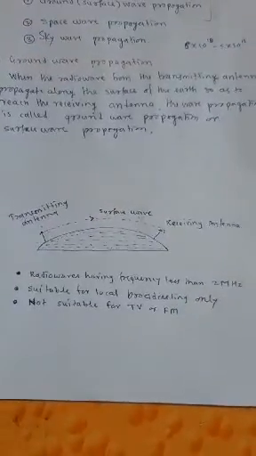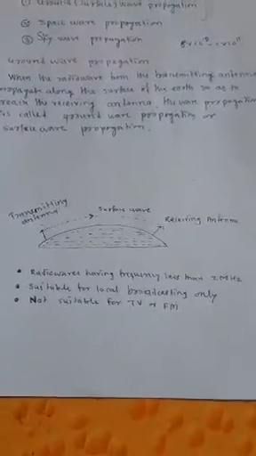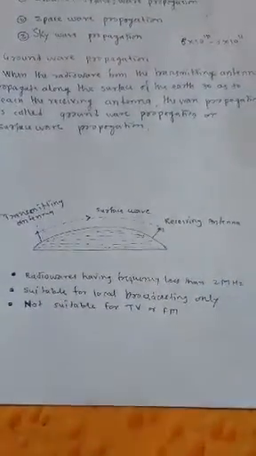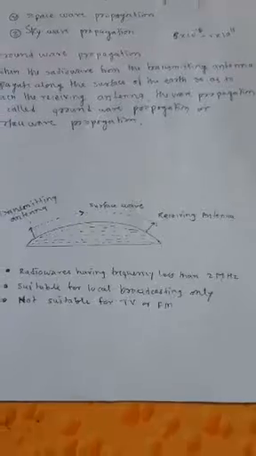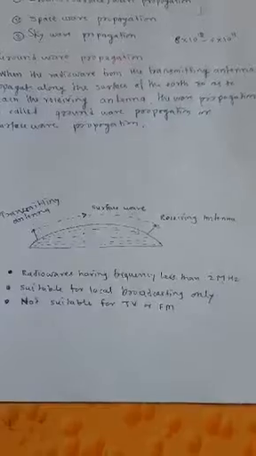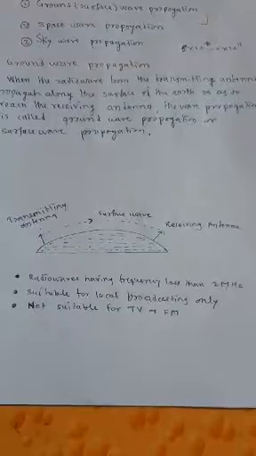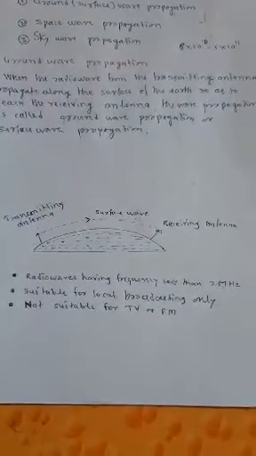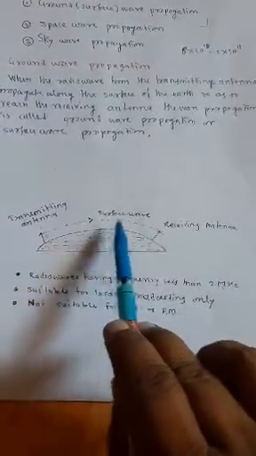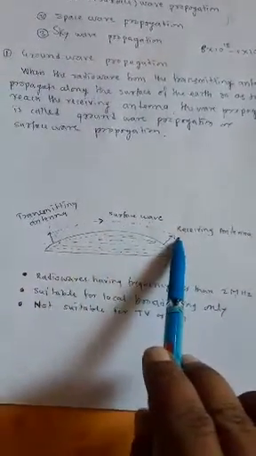In this case, the frequency of the radio wave must be less than 2 megahertz. We know that mega means 10 to the power 6 hertz. This mode of propagation is suitable for local broadcasting only, because the range of this transmission is very small.